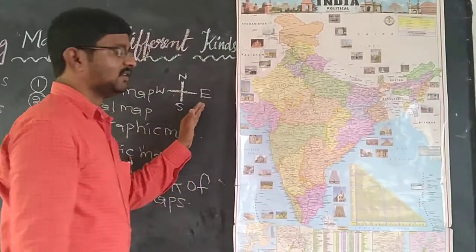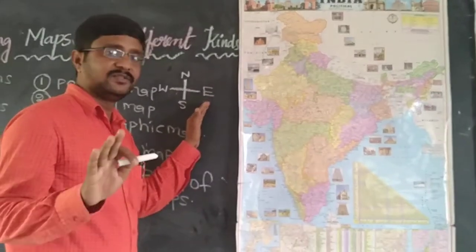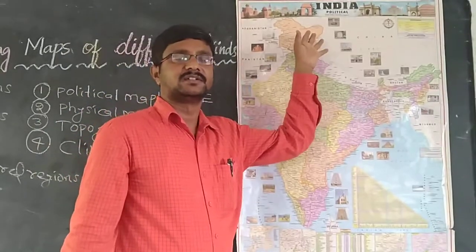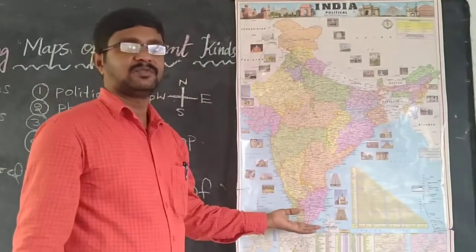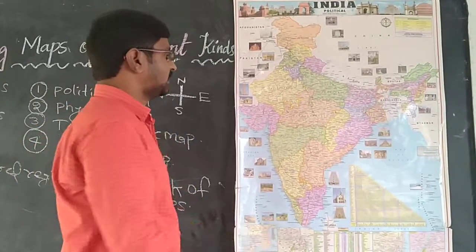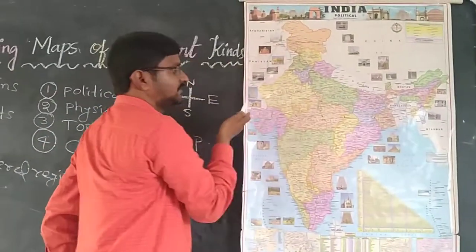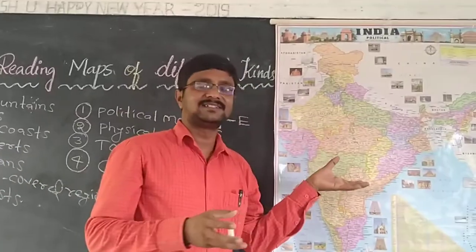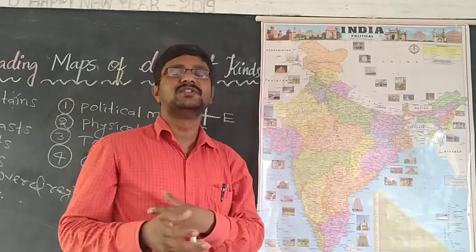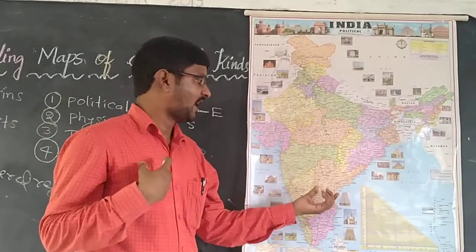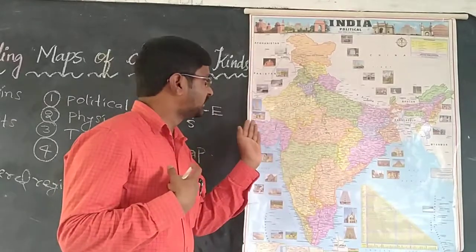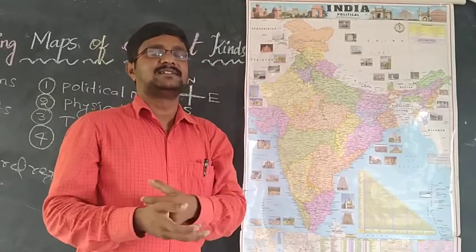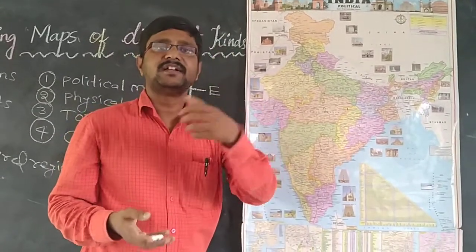So it means always you have to remember, top part of the map always shows north direction. Bottom part of the map always shows south direction. Right side of the map east and left side of the map west. Right? So like that you may do some exercises with the help of political map in your atlas. I have given some examples: I am traveling from Hyderabad to Delhi, someone is traveling from Gandhinagar to Kolkata. Like that you do some exercises to understand the directions.